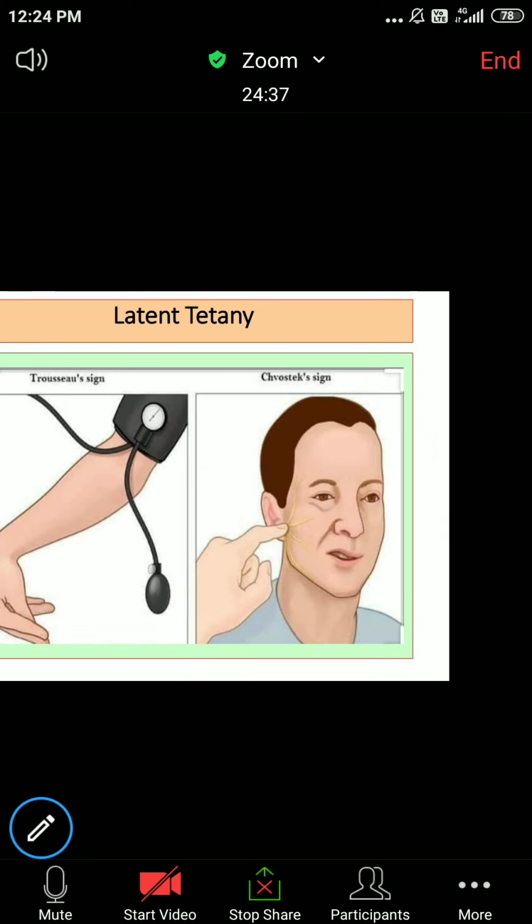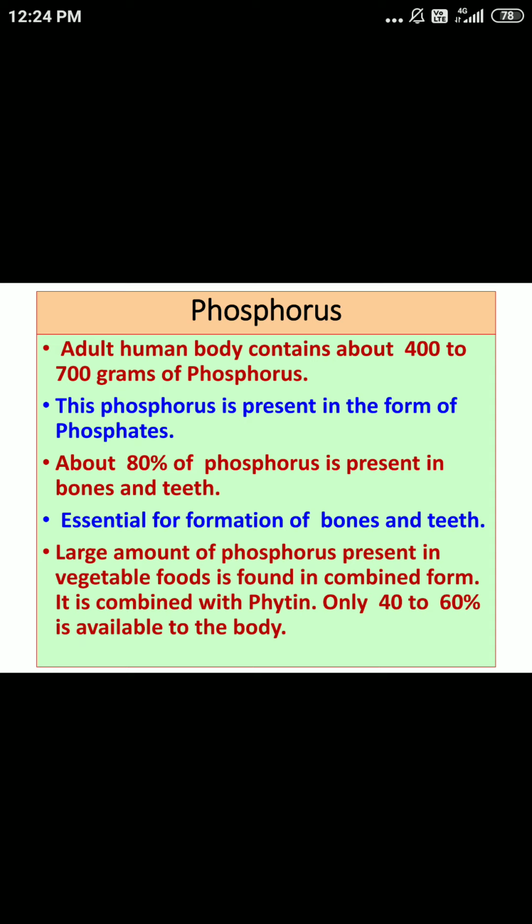Now we will proceed further to the next mineral, phosphorus. The adult human body content of phosphorus is 400 to 700 grams. About 400 to 700 grams of phosphorus we can find in the adult human body, and it is present in the form of phosphates.